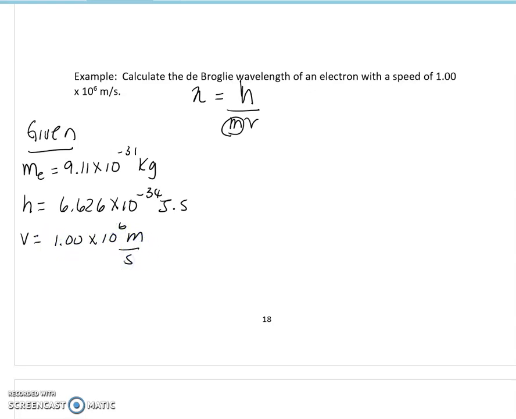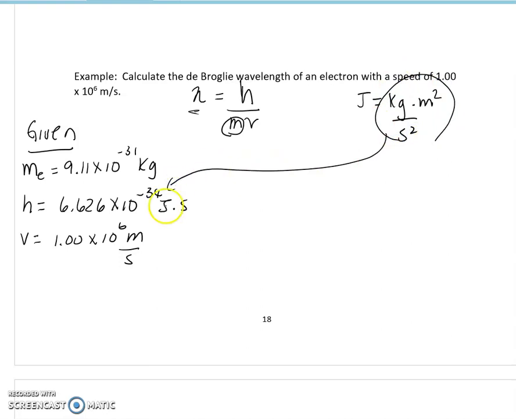Now what should we notice about this formula already? We want the wavelength, so we need meters out. We have meters per second, and that'll work out to give us our meters. But what about this joule? The joule is very useful. You guys recall that the joule is equal to kilogram times meter squared per second squared. We did that a lot, so I'm just going to plug this in for that unit.